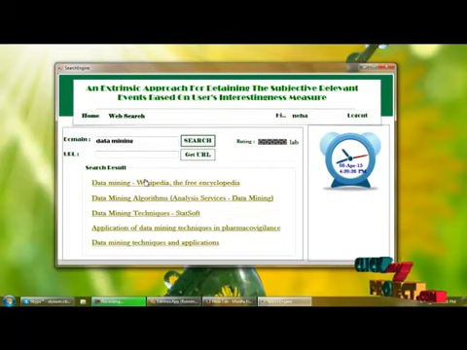It will fetch the URLs or links related to the given domain name. So here you can select any link from this search result. I'm selecting the Wikipedia.